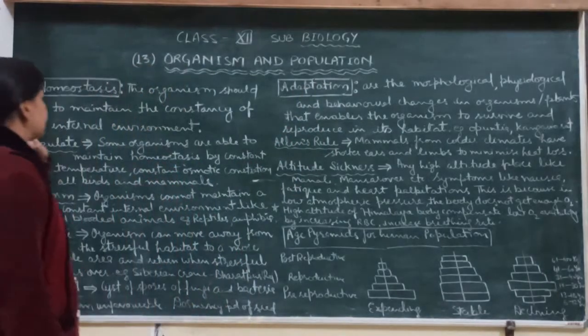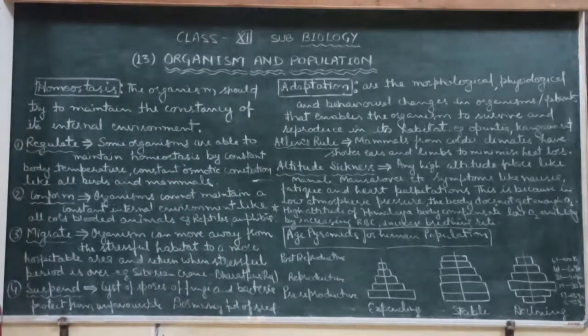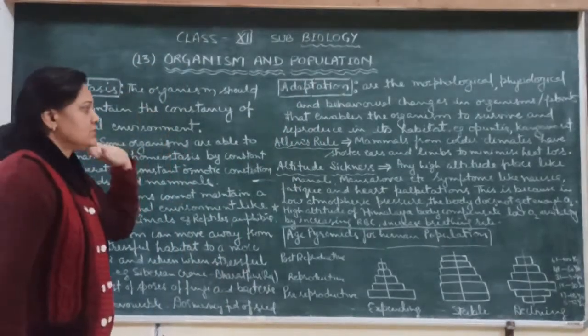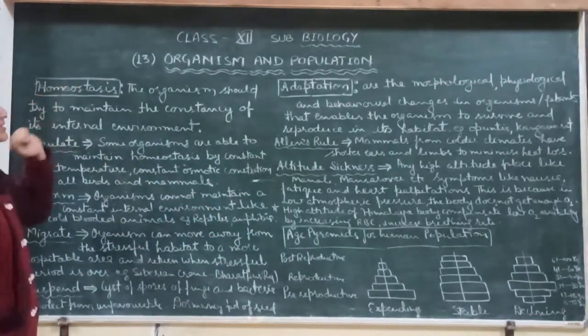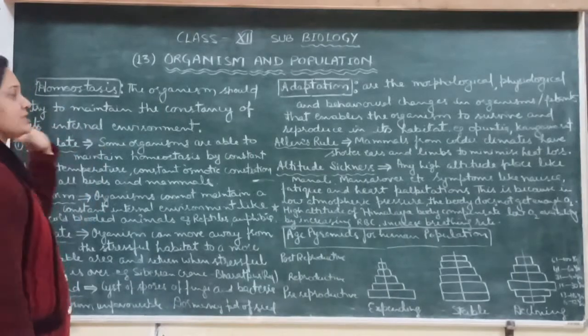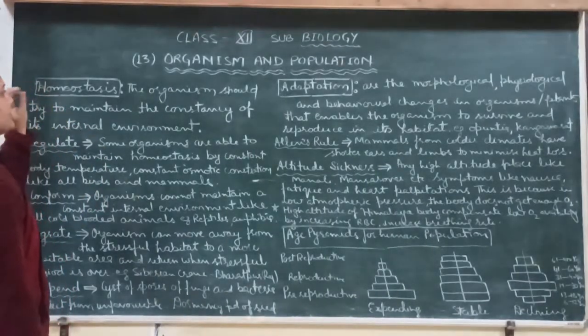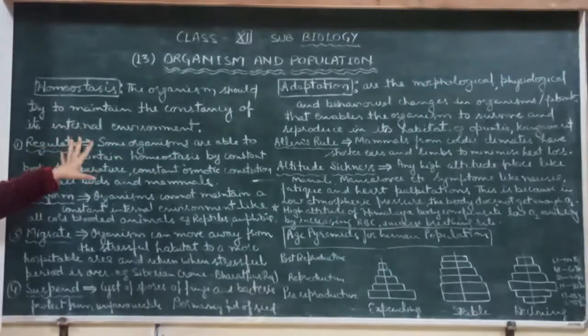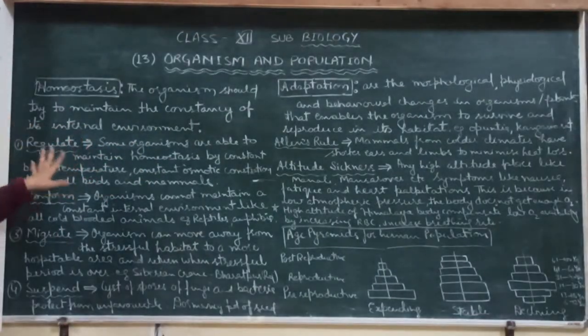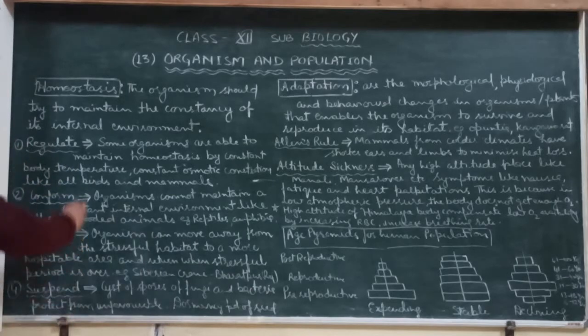So today we will discuss homeostasis, adaptation, Allen's rule and age pyramids. First we will start with homeostasis. What is homeostasis? Homeostasis is a process by which the organism tries to maintain the consistency of the internal environment.